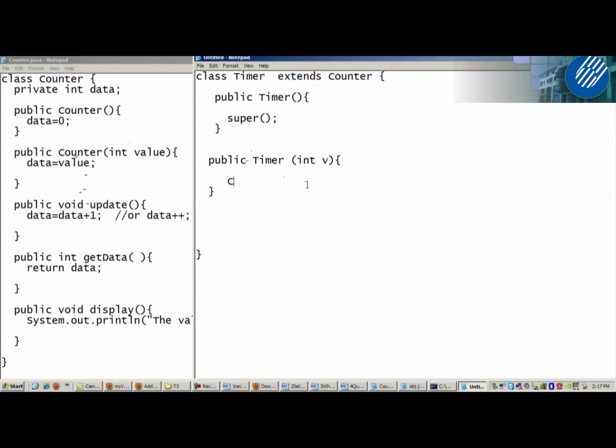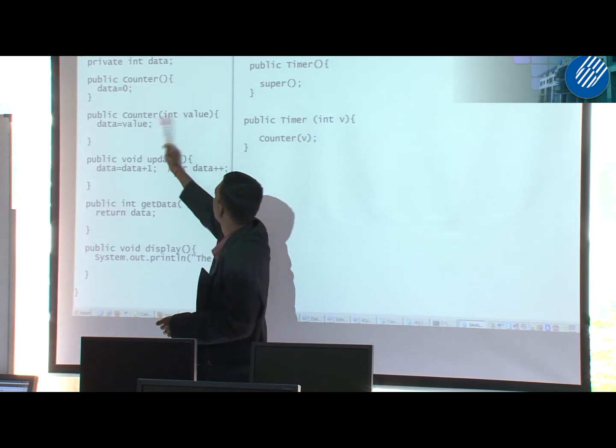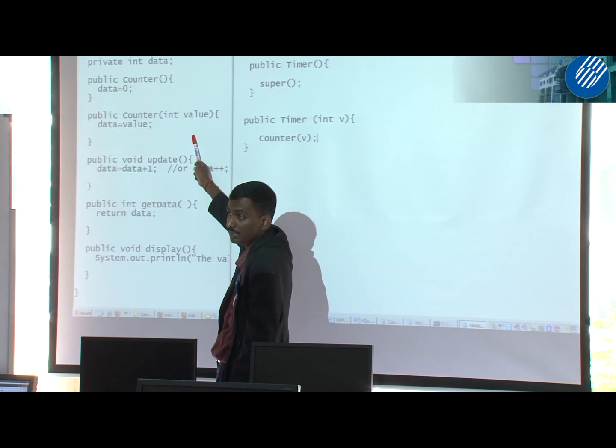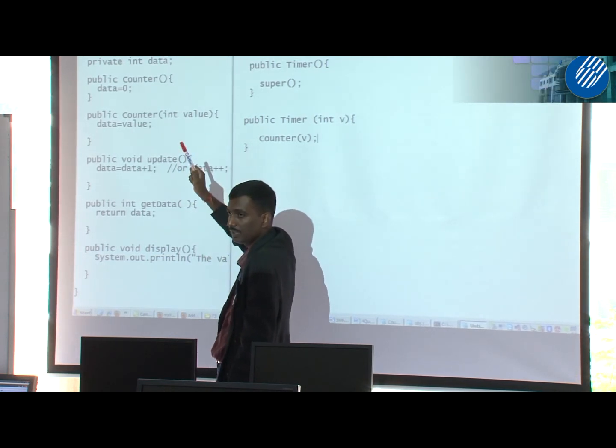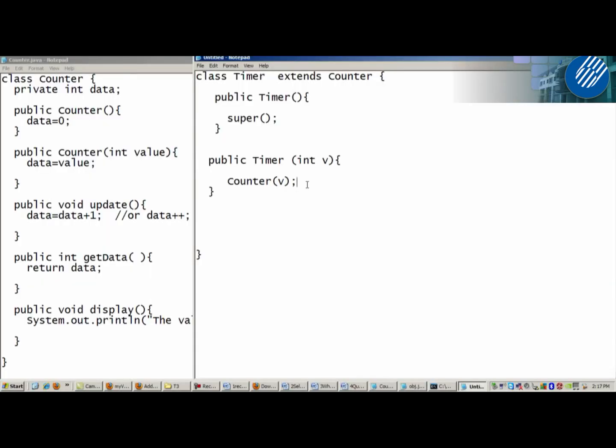Some of you might say, why not do it like this? Counter v. Can or cannot? One parameter counter, so referring to this one, right? I said cannot, because directly a subclass cannot call a superclass constructor. Earlier I told you, directly cannot. Indirectly can, by using super. So what you do, you just take out counter, replace with super. Easy, eh? That's it.